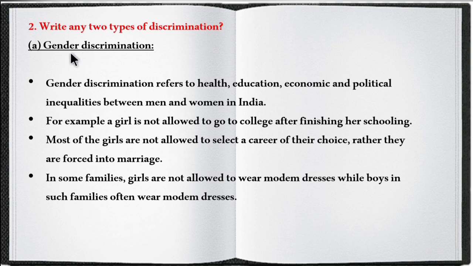Here I am giving you about gender discrimination. Gender discrimination refers to health, education, economic and political inequalities between men and women in India. For example, a girl is not allowed to go to college after finishing her schooling. Most of the girls are not allowed to select a career of their choice, rather they are forced into marriage. In some families, girls are not allowed to wear modern dresses, while boys in such families often wear modern dresses.